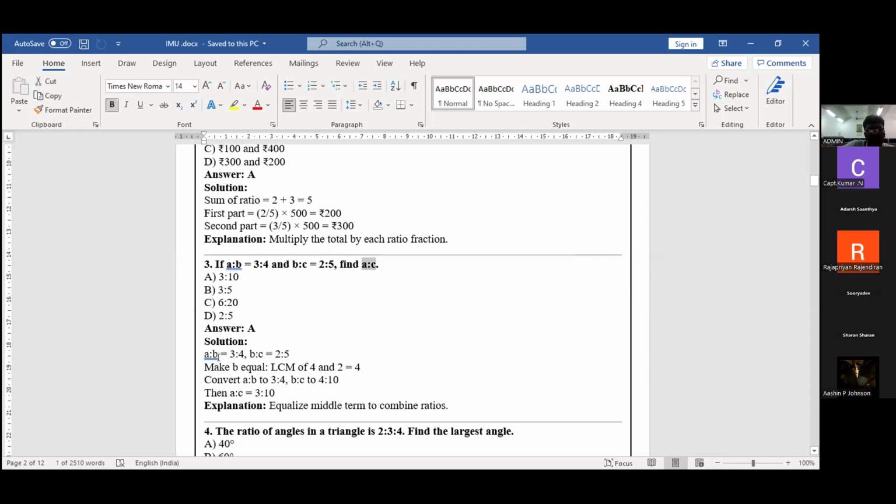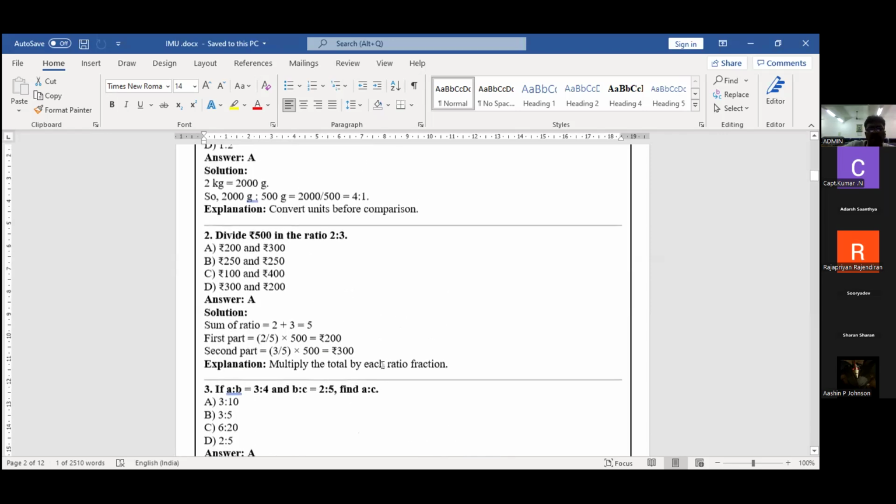So what is the A is to B value? 3 by 4. We know very well about this 3 by 4. The other ratio, B is to C, is 2 by 5. Make this a LCM. LCM you already studied; we are going to take the least common multiple. So I'm going to take the common one, so the ratio becomes 3 is to 10.